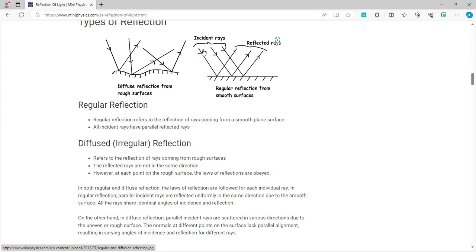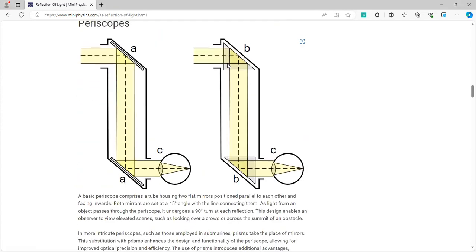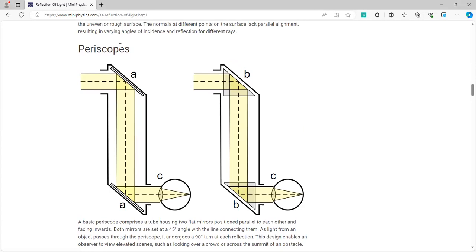And this is a regular reflection, where you can see the incident ray and the reflected ray are exactly uniform to each other. Now, there are several uses of reflection. First is the periscope. You would have seen periscopes used on a blind side.